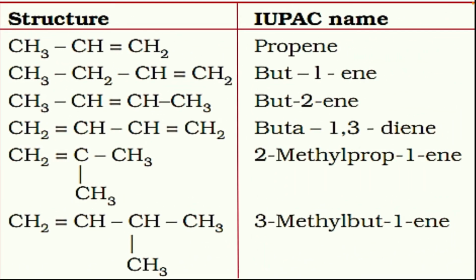Here there are some structures and their IUPAC names given. First one is CH3CH=CH2, that is propene, and second one is butene, third one is butadiene, next one is buta-1,3-diene, next one is 2-methylpropene, and the last one is 3-methylbutene.